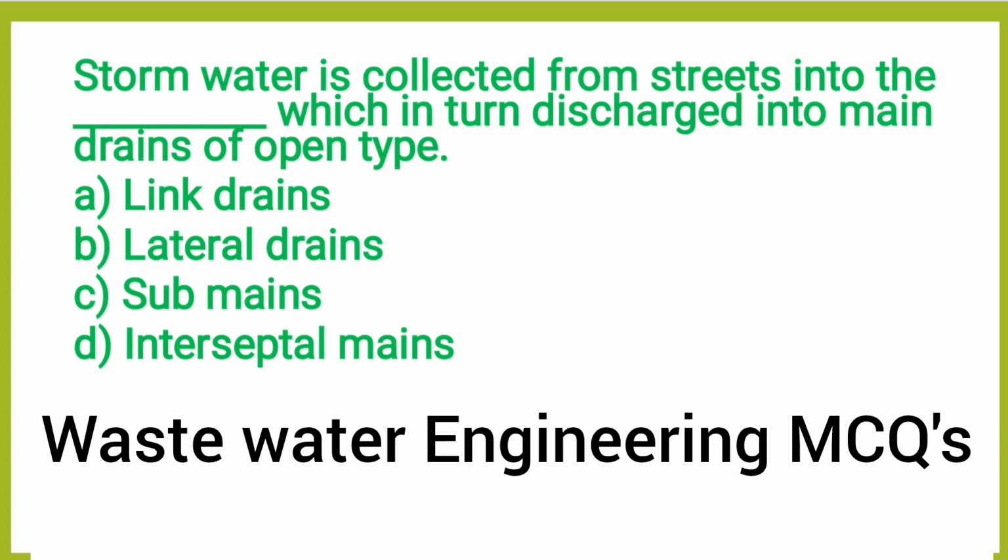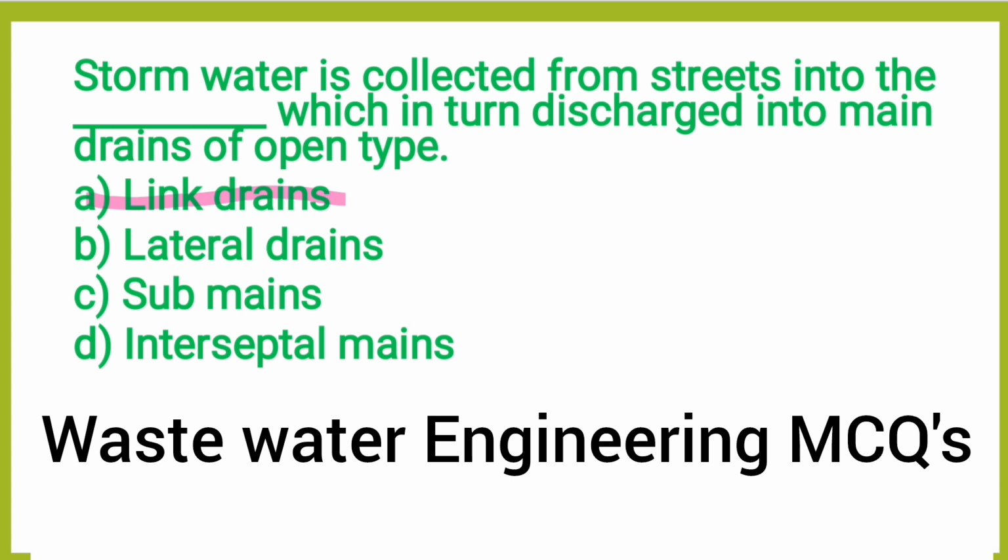Next question, storm water is collected from the street into the dash, which in turn discharges into the main drain of the open type. Option A, link drains. Option B, lateral drains. Option C, sub mains. Option D, interceptional mains. The correct answer is option A, link drains.